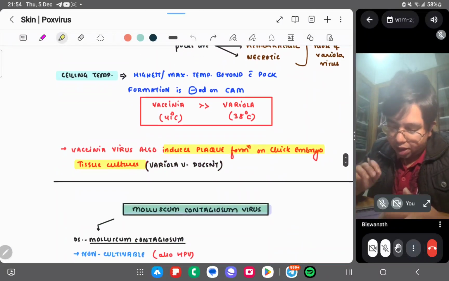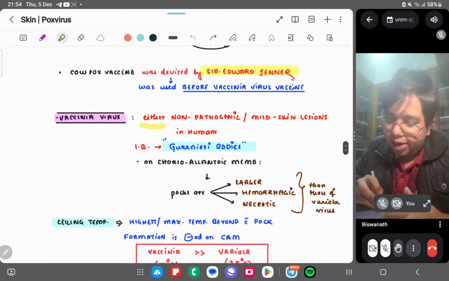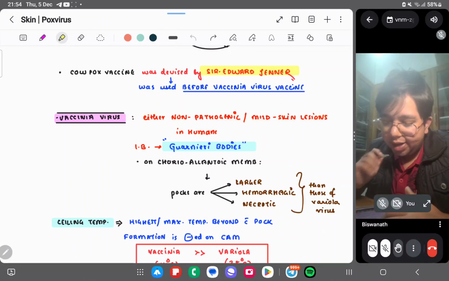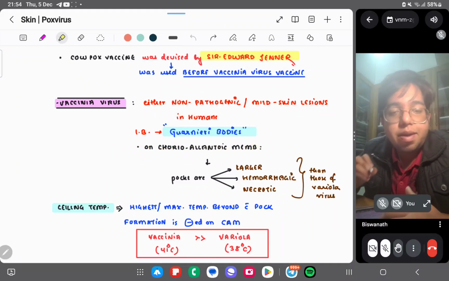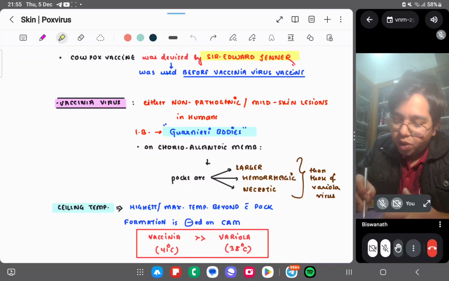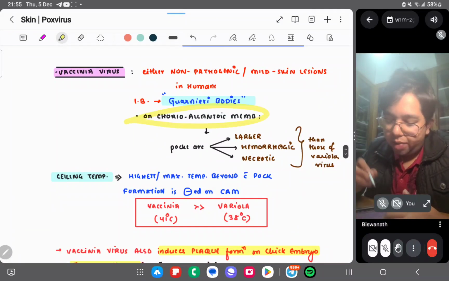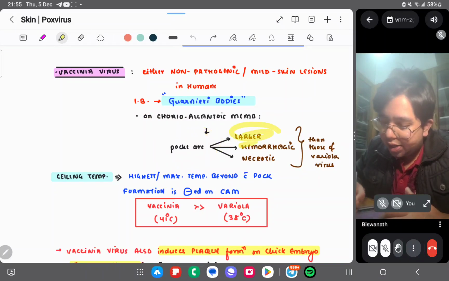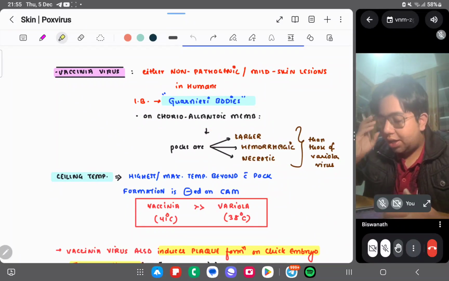Now let's move on to the vaccinia virus, a very short topic. It causes non-pathogenic or mild skin lesions, and the inclusion bodies are called Guarnieri bodies. We learnt it in general features of viruses. On chorioallantoic membrane, the pocks are larger, hemorrhagic, and necrotic than those of variola virus.